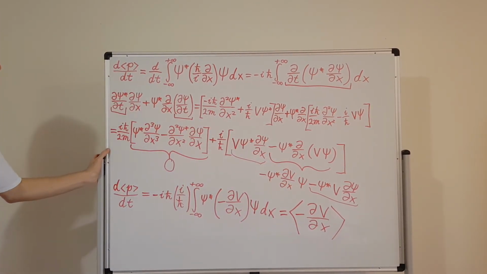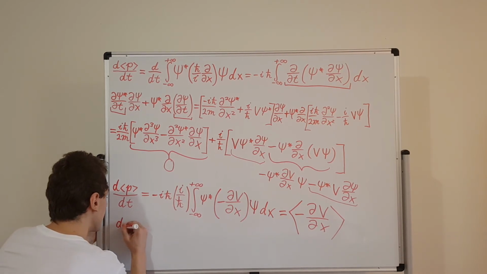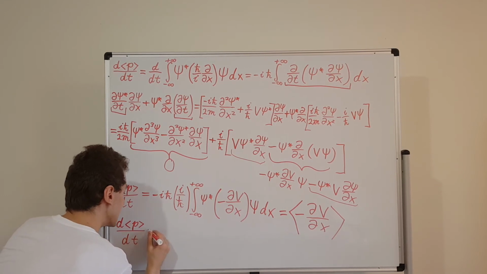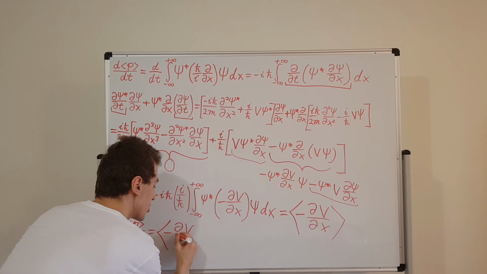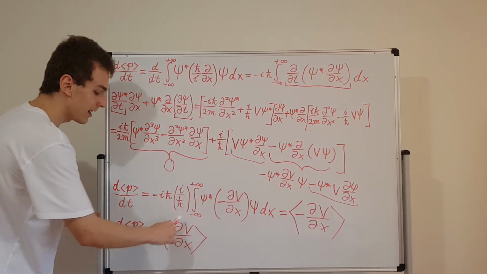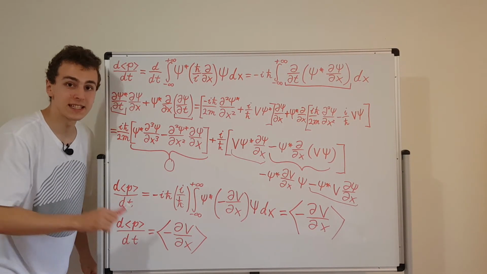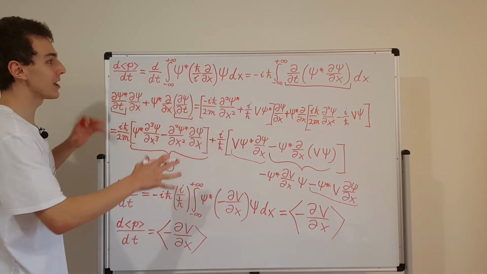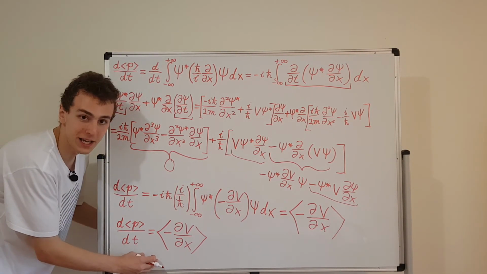Now, that is the takeaway message of this video. I'll summarize that right at the bottom over here. So we're going to have the time derivative of the expectation value of the momentum is equal to the expectation value of the spatial derivative of the potential. Now, this we can identify is force, right? This is actually analogous to Newton's second law in classical mechanics. So we've actually used expectation values and all of these wave functions in quantum mechanics to reproduce Newtonian mechanics.